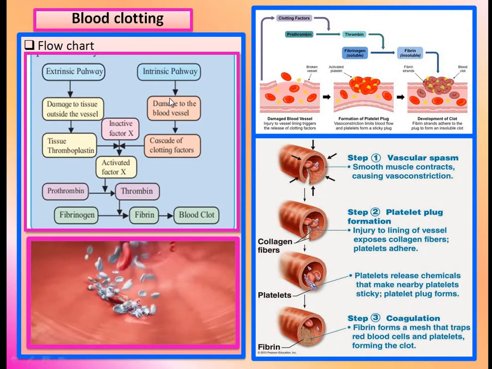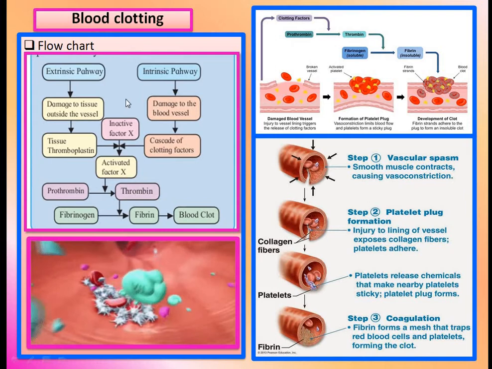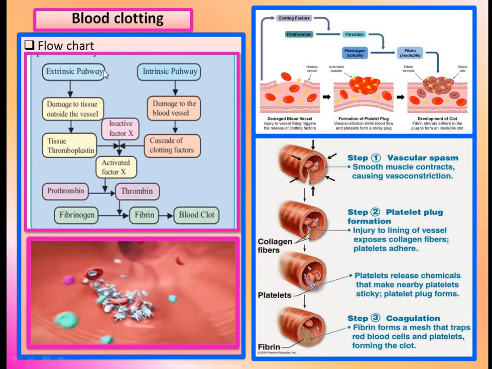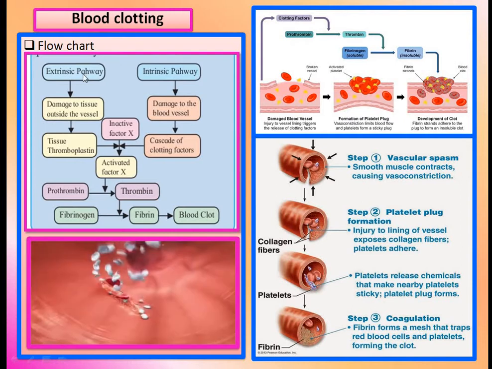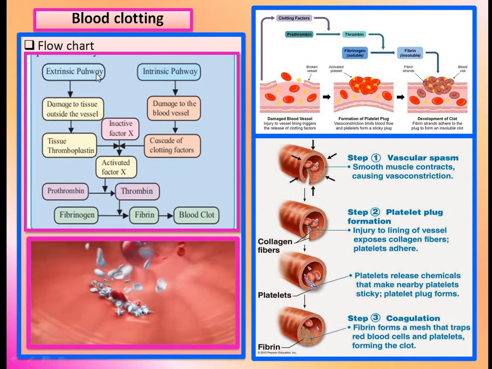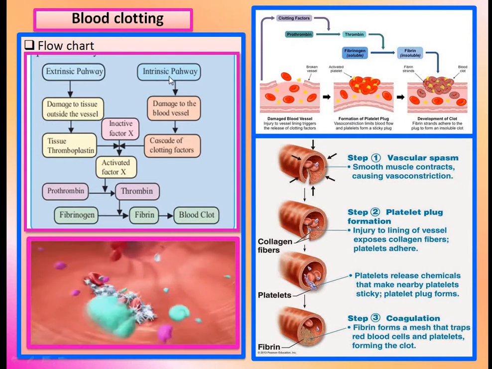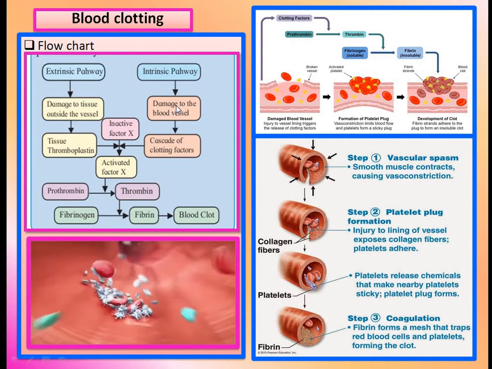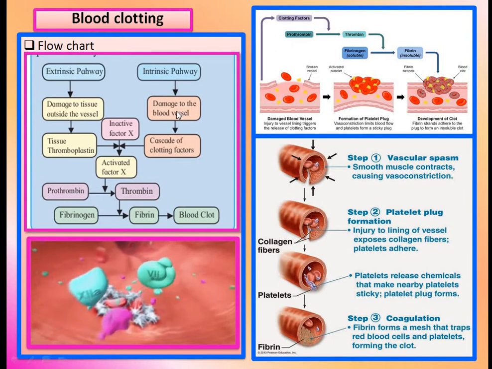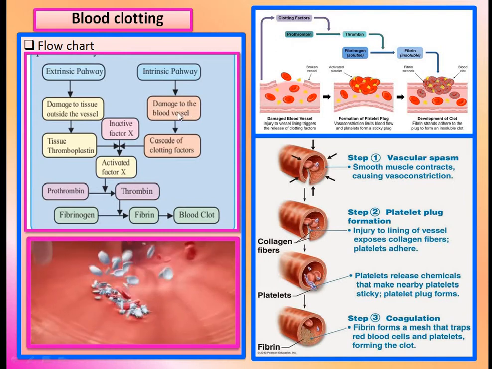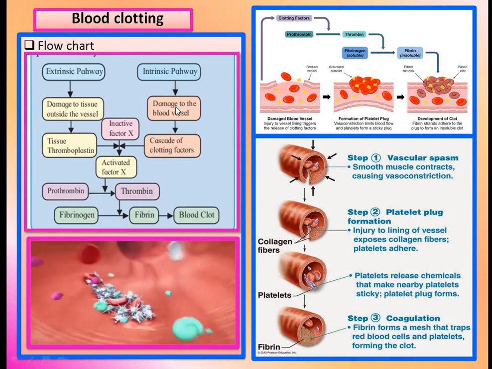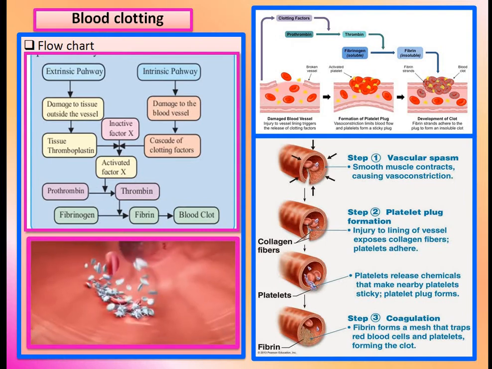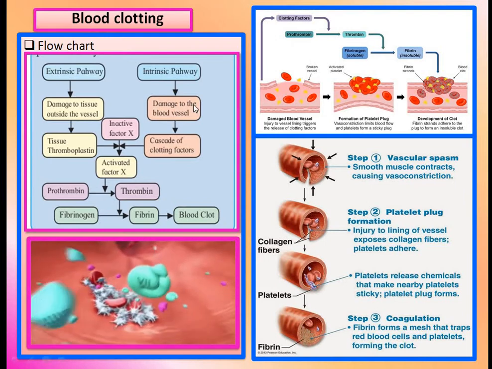Then this is the flow chart of blood clotting. There are two processes, the intrinsic pathway and the extrinsic pathway. The intrinsic pathway is due to damage to the blood vessel, that means internal damage of blood vessels. It can be done by damage to the endothelial cells.